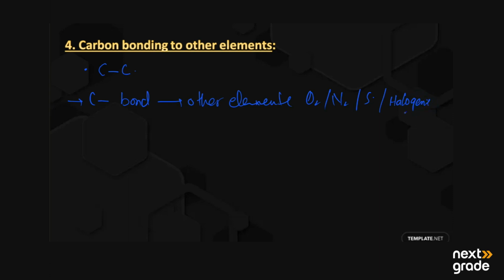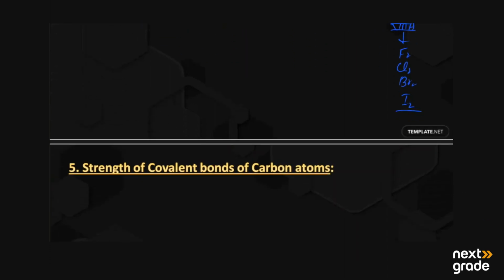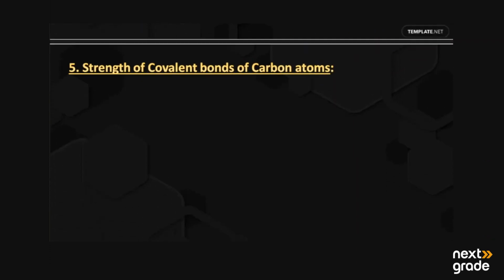Now what are the halogens? These are the group 7A elements, and they are known as halogens, and they include fluorine, chlorine, bromine, and iodine. So carbon can bond with oxygen, nitrogen, sulfur, and halogens. So this is also a reason for the diversity of organic compounds, due to carbon's property.